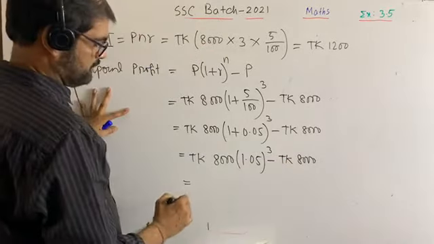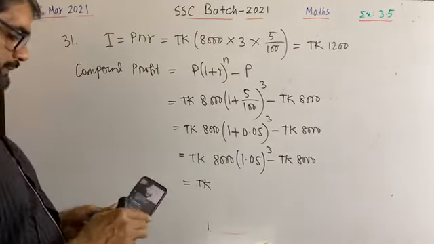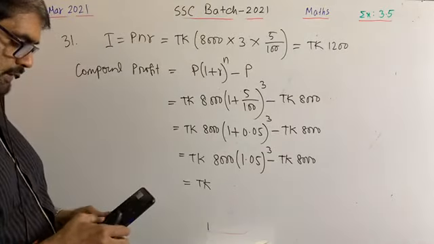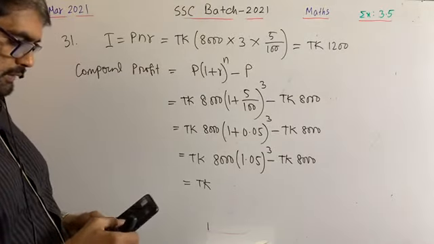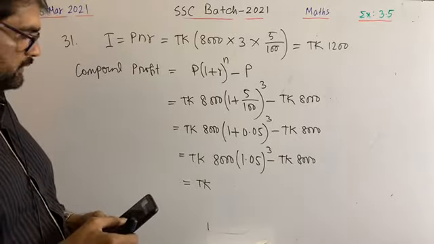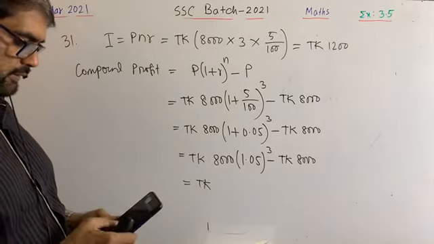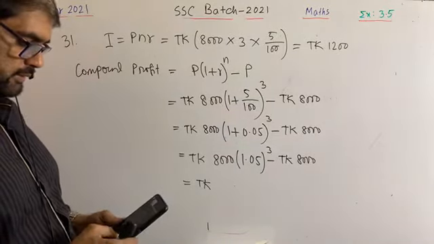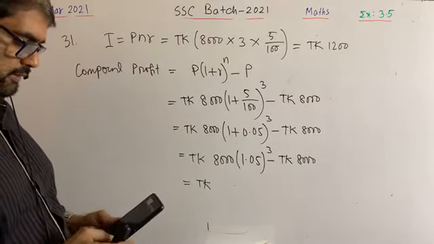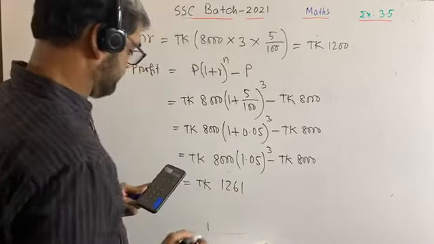Use the calculator. It is equal to taka 1261.